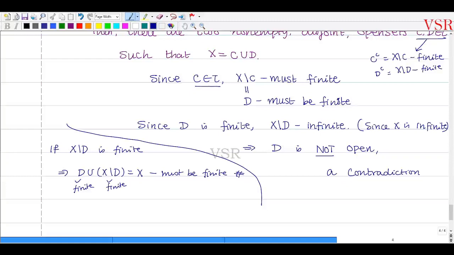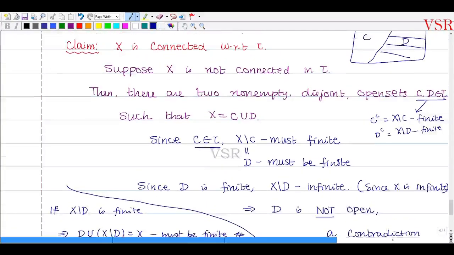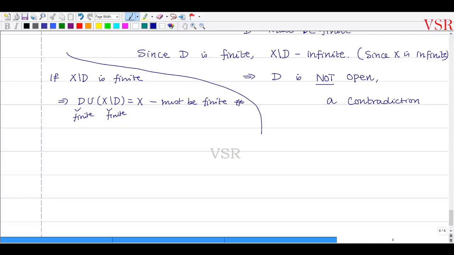X minus D infinite, D complement infinite னா D is not open. That is a contradiction. அப்போ contradiction எங்க assume பண்ணோம்னா, suppose X is not connected in tau என்று assume பண்ணோம்ல, that is wrong. Okay, hence capital X must be connected.